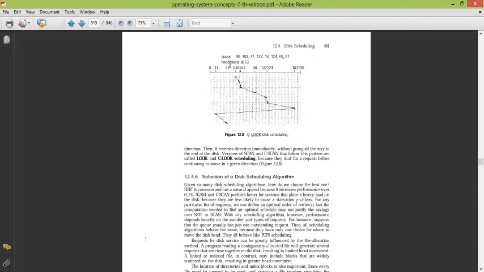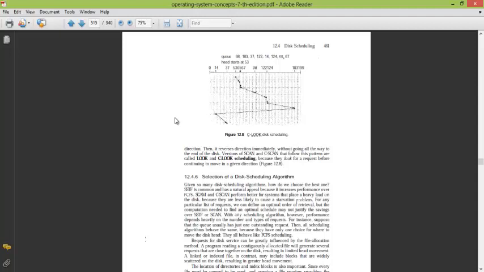For example, starting from 53 we decide to go towards the 199 edge, okay. The last address there is 183, so we do not go from 183 to 199 as in the scan algorithm. We return to the other end from this point only, okay. We again go to the minimum point 14 and then to 37.